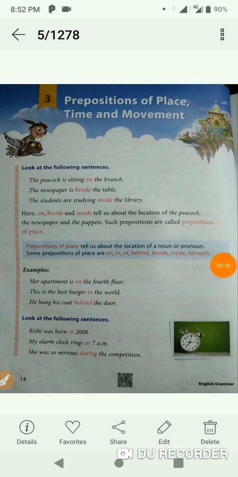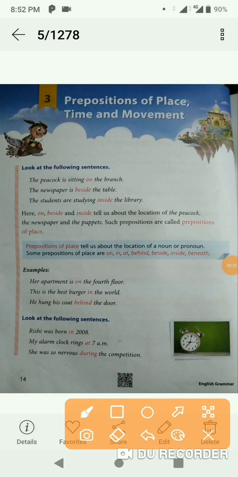Now let's talk about preposition of time. So what is a preposition of time? It tells us about the time of an action, when an action takes place, or when an event has happened, or when an event is happening, right? It tells us about the time of action of a noun or a pronoun. For example, we have some sentences given over here like Rishi was born in 2008. So what is it telling us? It is telling us about the time when Rishi was born. So in is a preposition of time.